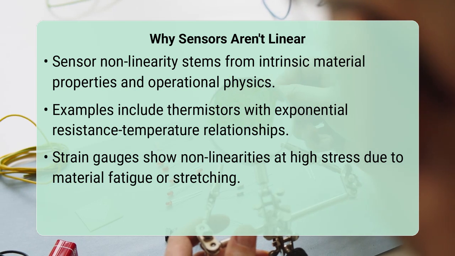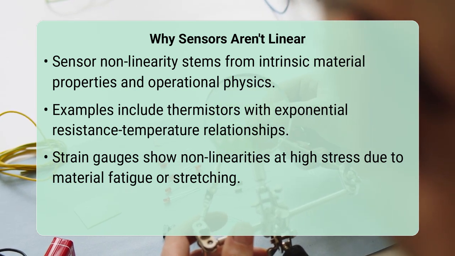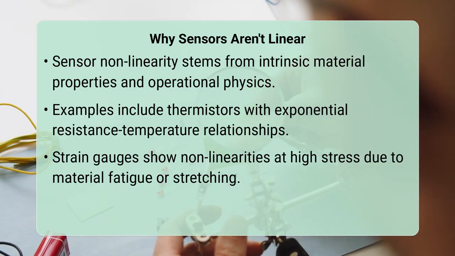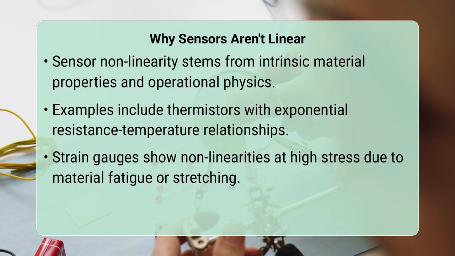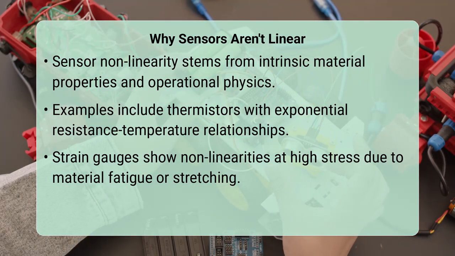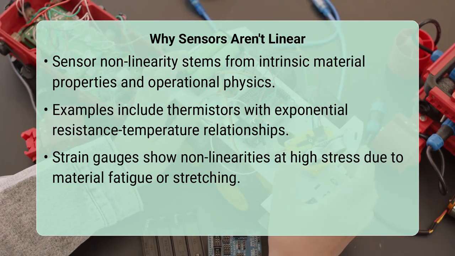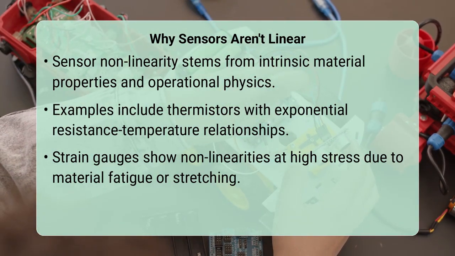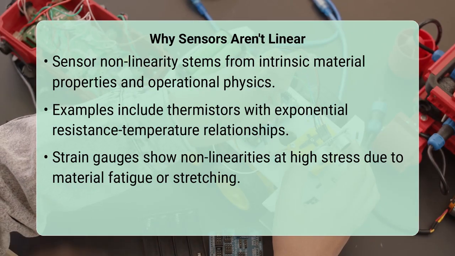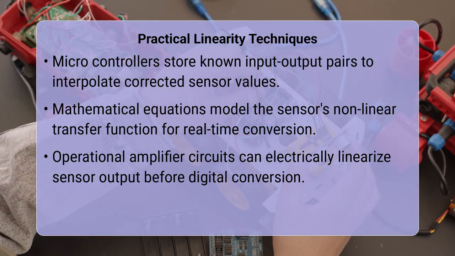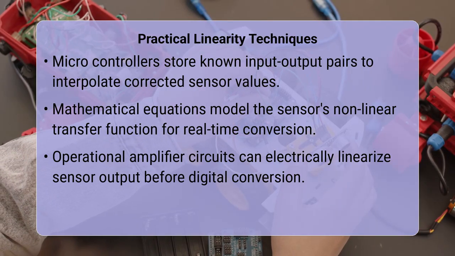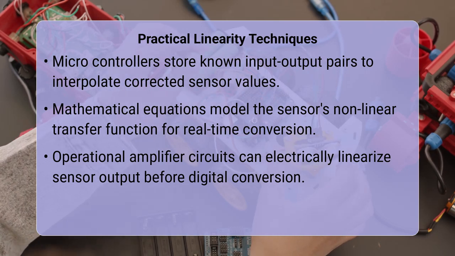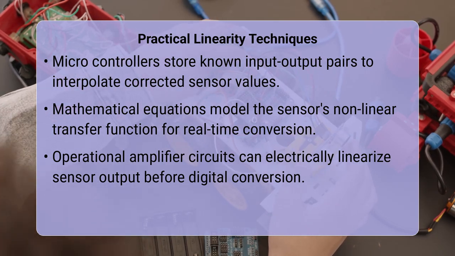One common method involves using a lookup table, where a microcontroller stores a series of known input values versus their corresponding sensor output values. When the sensor provides a reading, the system interpolates between the stored points to find the corrected input value. Another powerful technique is polynomial regression, where a mathematical equation, typically a second or third-order polynomial, is derived during calibration to model the sensor's nonlinear transfer function. This polynomial is then used in real time to convert raw sensor data into linear measurements.